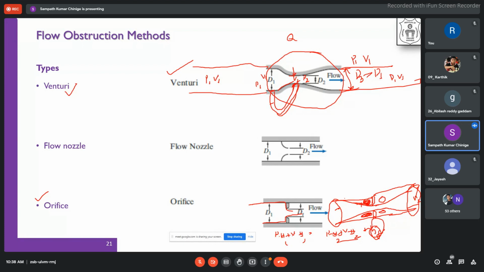So that's why this orifice is made. But if you look at it fabrication wise, what do you require to fabricate this? A circular opening which is inserted. That's it, nothing more. So your cost is pretty low, but it will not be very accurate. The orifice meter is not very accurate. You are able to understand what I am trying to convey.